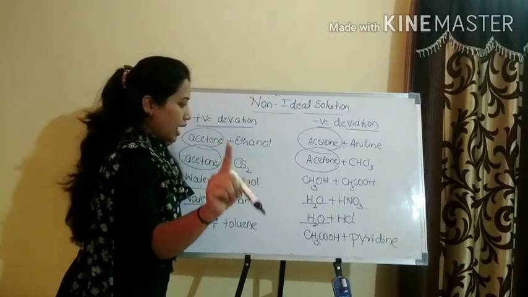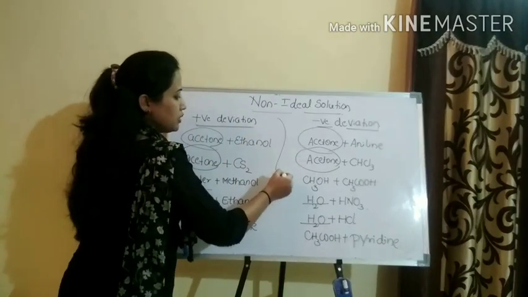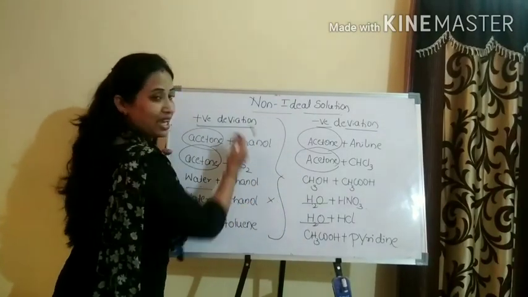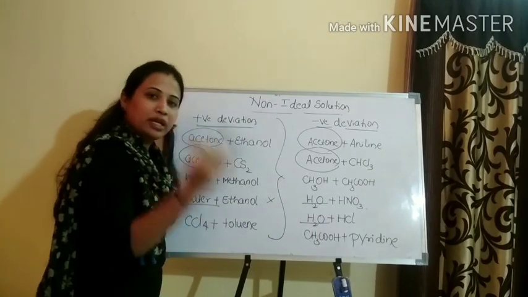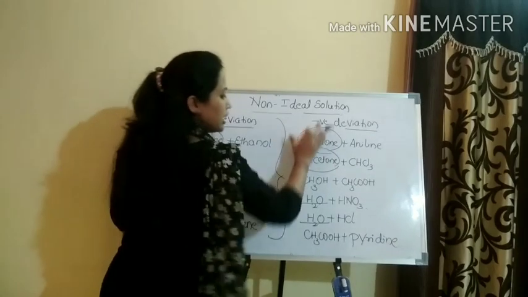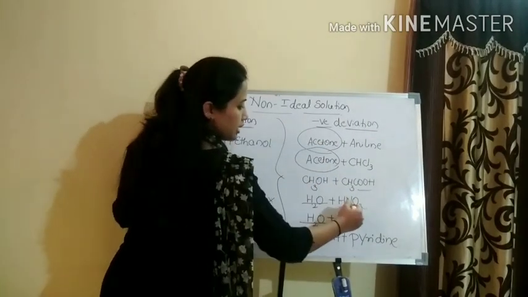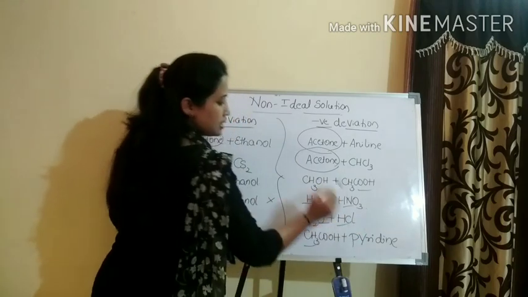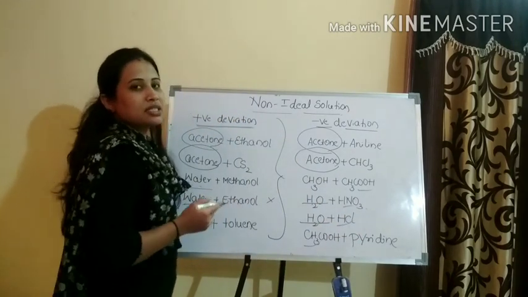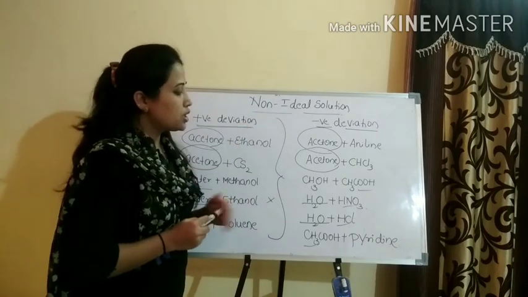Another method you could just observe over here. In the positive deviation, you are not going to see any acid over here, whether it's an organic or inorganic acid. No acid will be present. But in case of a negative deviation, you could see acetic acid, okay, and the nitric acid and the HCl, again acetic acid. Okay, so these are the simple ways to remember the examples. Okay, please go through this one. Practice.